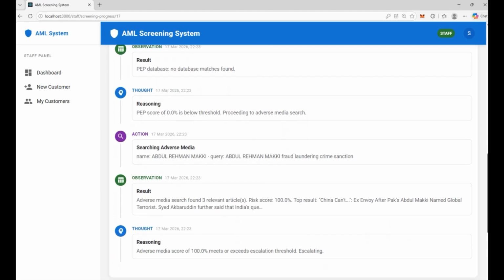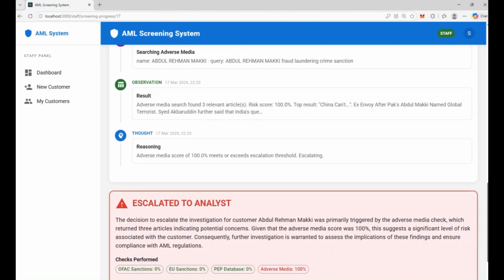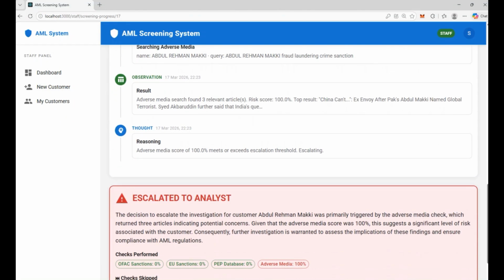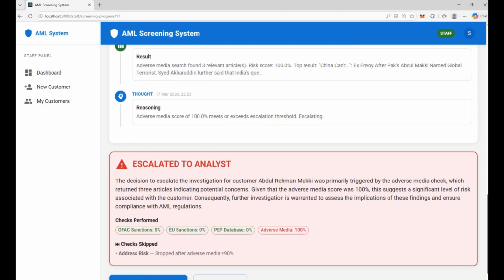But here in the adverse media check, it found 3 relevant articles regarding the details matching to this person and scored 100%, right? And as a result, out of these 5 criteria, one has triggered 100%. So it has made a decision to escalate to the analyst.